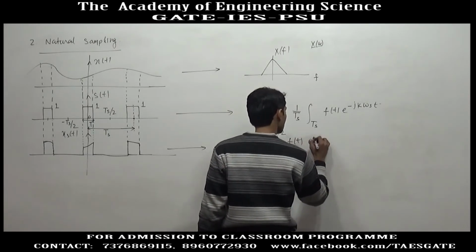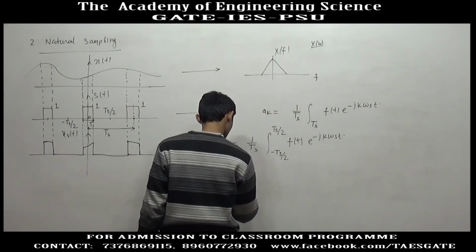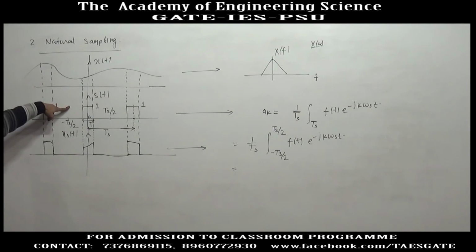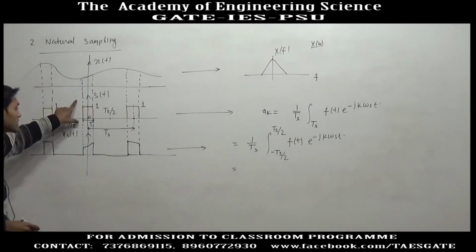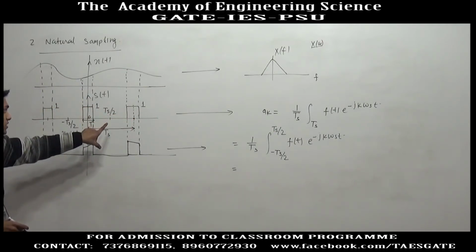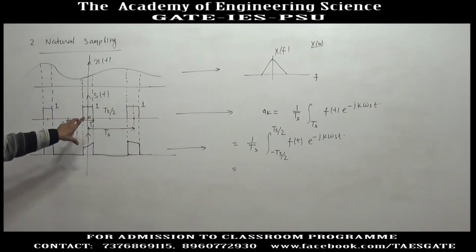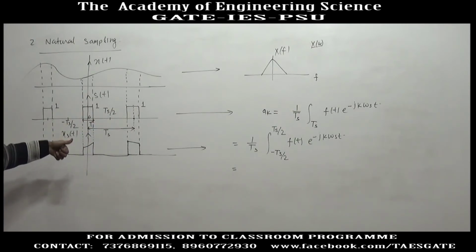f(t) e to the power minus jk omega s t. Earlier I said that sampling with a rectangular pulse is not important, but what we are doing here is important. We are finding the Fourier series coefficient of a rectangular pulse, so this is important for GATE. Finding the Fourier transform of a rectangular pulse is also important for GATE. If we do this much, there will be only a few steps to find the Fourier transform of this signal. So we will study natural sampling also.